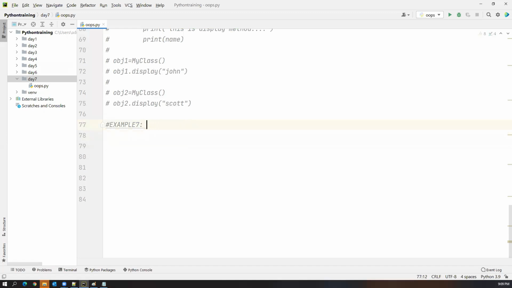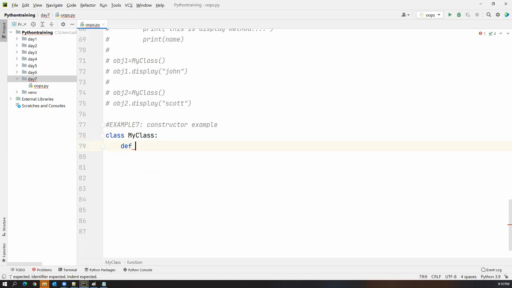So, constructor example. Let's create a class. A class contains the methods along with the constructors. Let me create one class, MyClass. Inside this class, instead of creating a method, I'm creating a constructor. How to create a constructor?